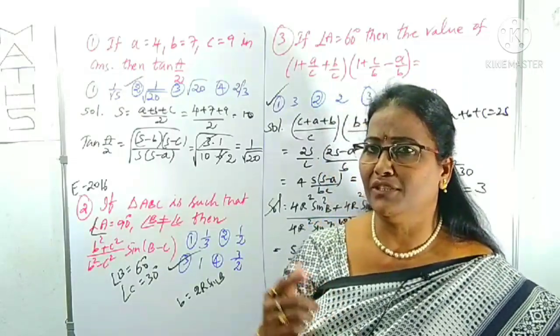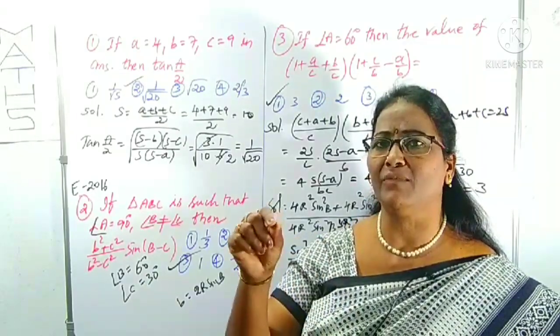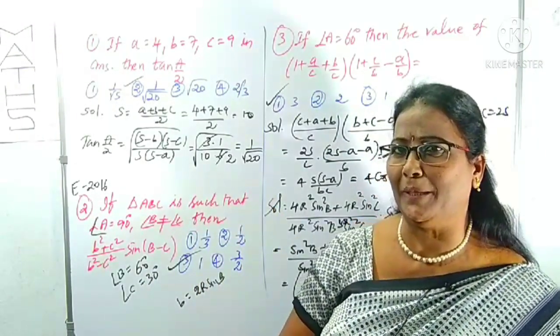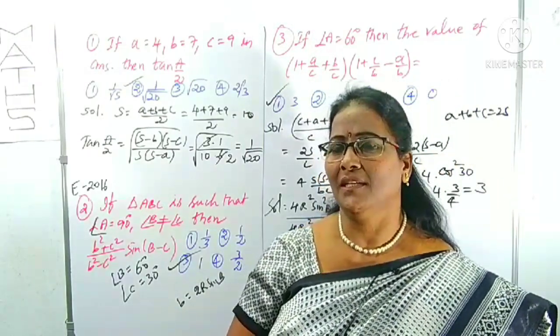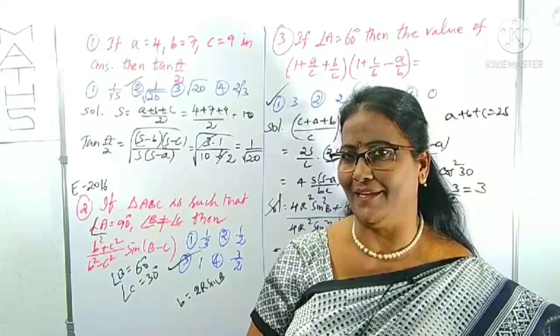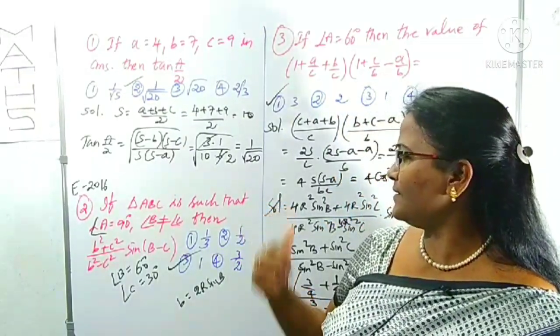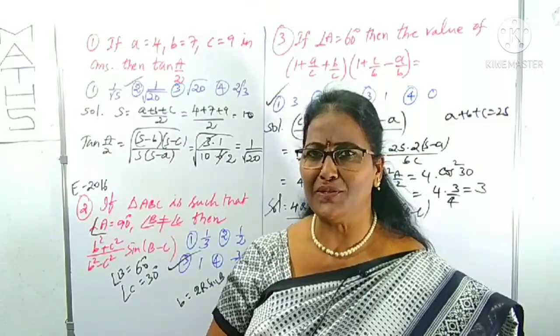What you are getting is not our answer. The answer that is available in which option, that is only what we have to pick up. Clear? Especially if you get the solutions as values like 1, 2, 3, 4 in the options, in such cases take care. These are a few of the questions I did here. Now we'll come across some more questions.